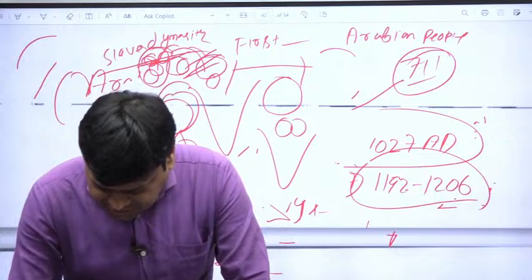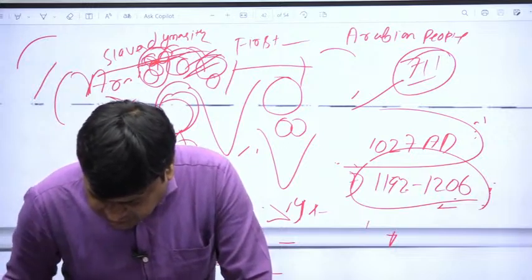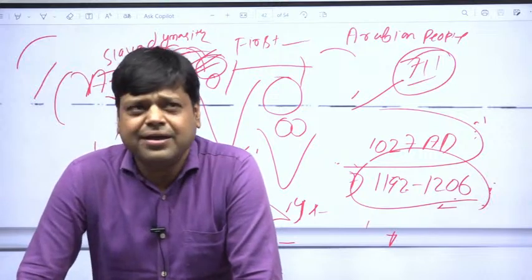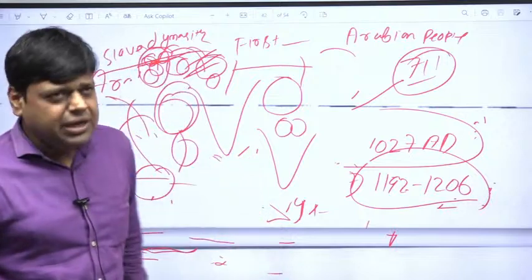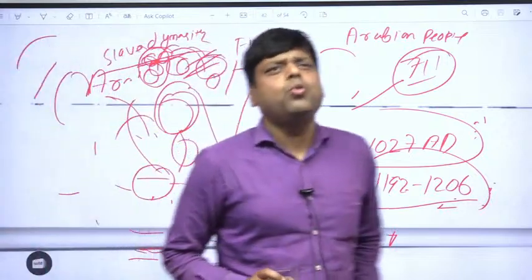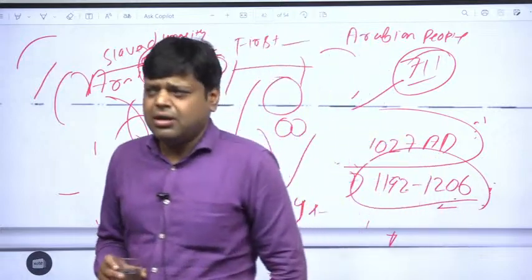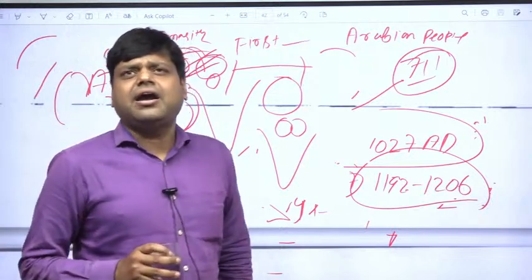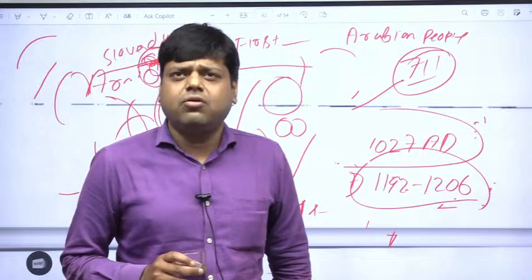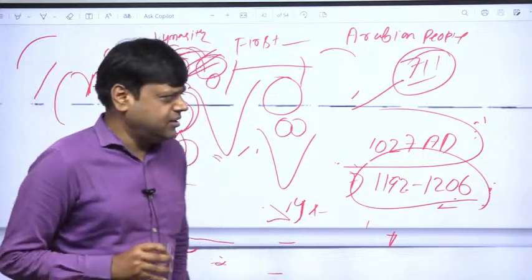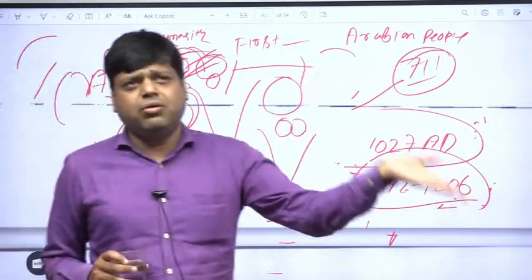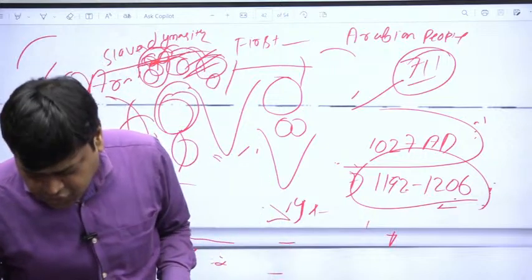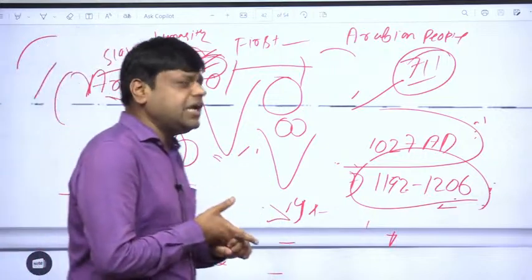Okay. After that, now is the dawn of new Islamic culture, Indo-Islamic architecture, and the development of Urdu and Hindi language. In ancient India, there were no Muslim kingdoms in India. The Muslims first attacked in 711. That was the attack by the Arabs, the Arabian peoples, on India. After that, Mahmud Ghaznavi, Mahmud Ghori, and after that the establishment of the Delhi Sultanate, and so on. So, new Islamic culture, Indo-Islamic culture.